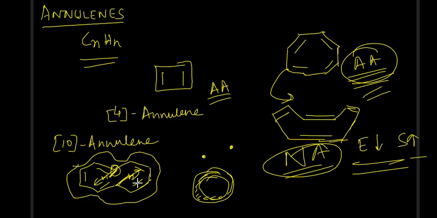If the planarity is not there, then the conjugation loop is basically destroyed and this becomes non aromatic. This is very important, you have to remember it, 10 annulene.